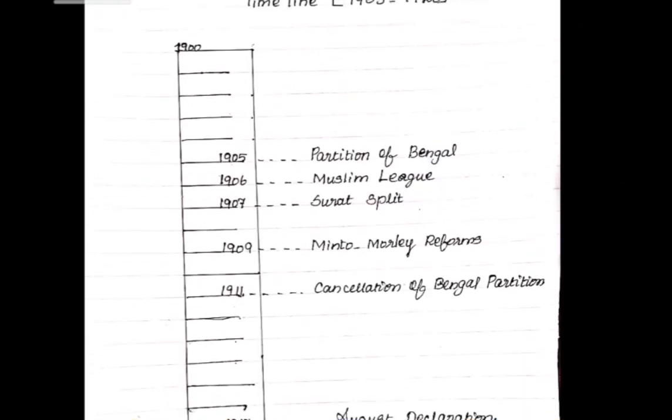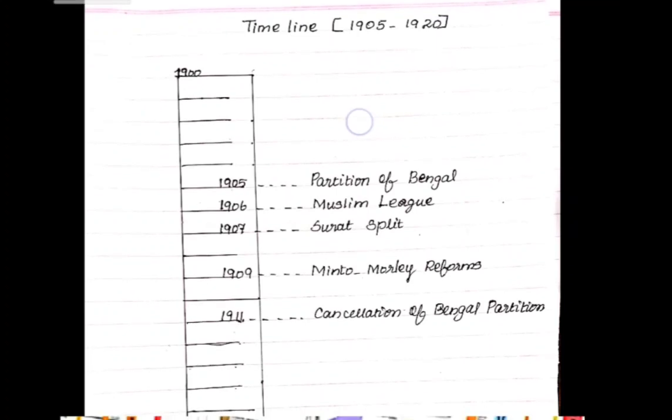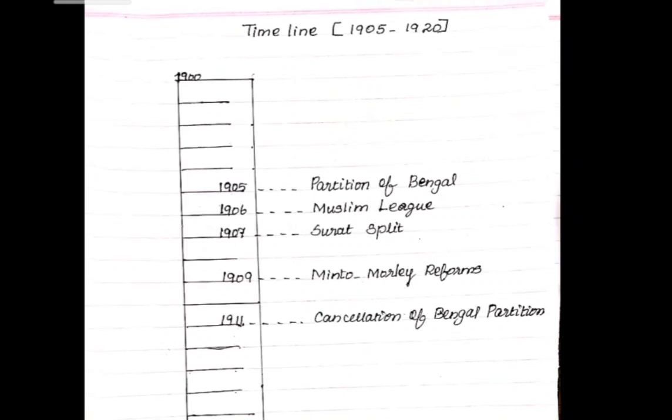For example, from the year 1905 to 1920, this is the first session. I divided that timeline into two sessions: 1905 to 1920 is one session, and the second session is 1920 to 1950, the events that happened in the history of India. First of all, 1905 to 1920, you should mug up.